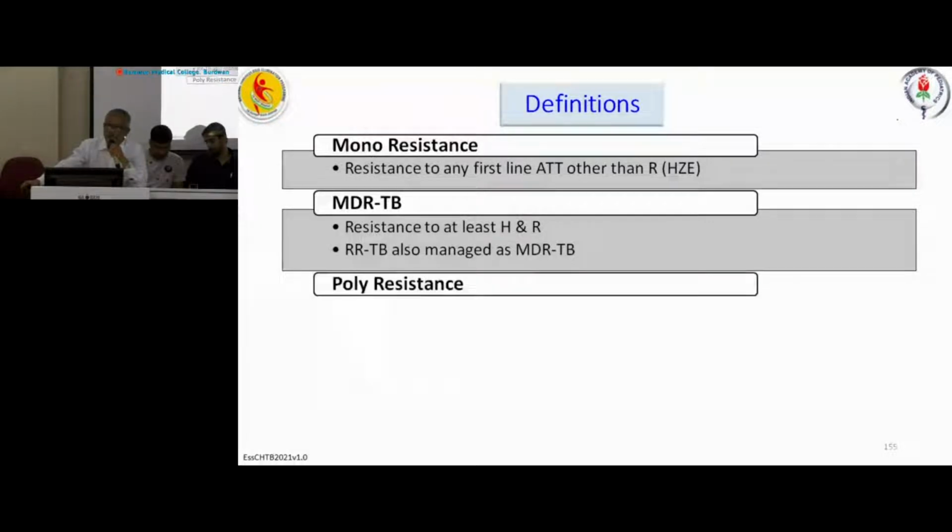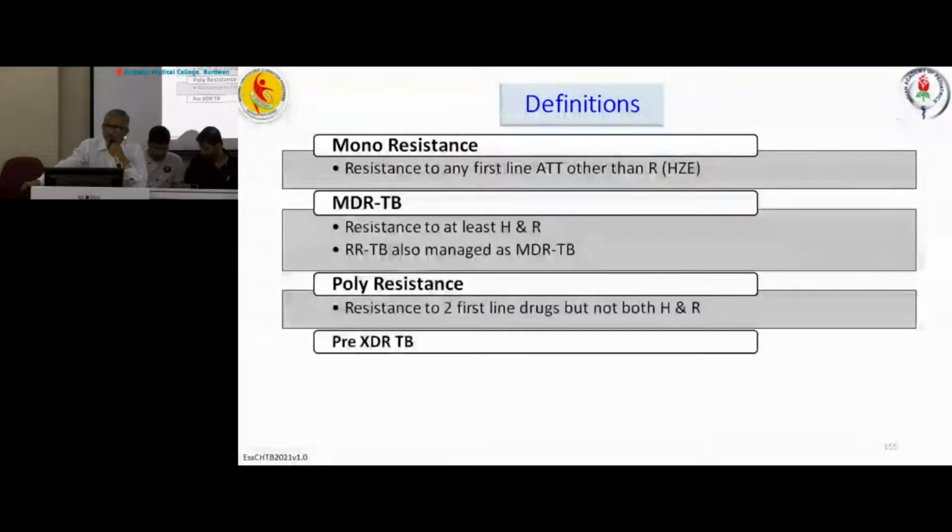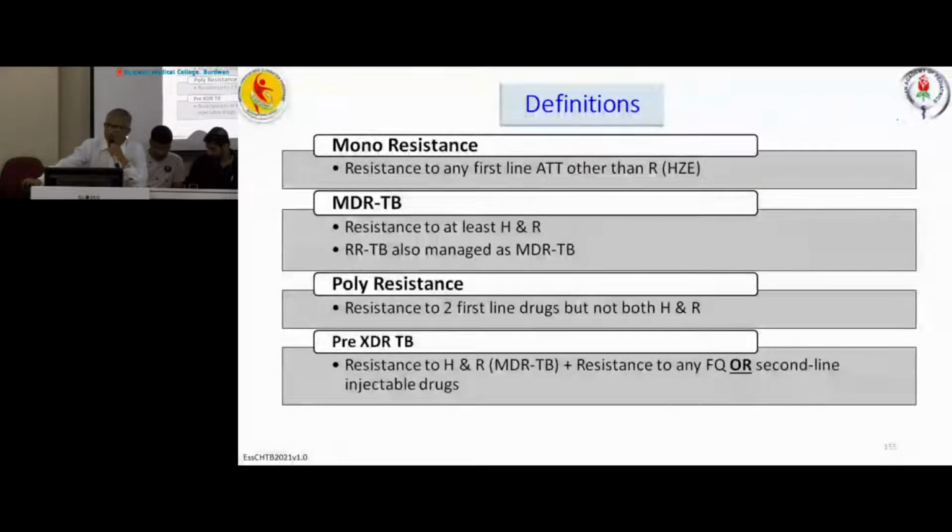Polyresistance means resistance to two or more first-line drugs, but not INH and rifampicin at the same time. Then pre-XDR means resistance to INH and rifampicin, that is MDR-TB, plus resistance against fluoroquinolone or second-line injectable drugs.